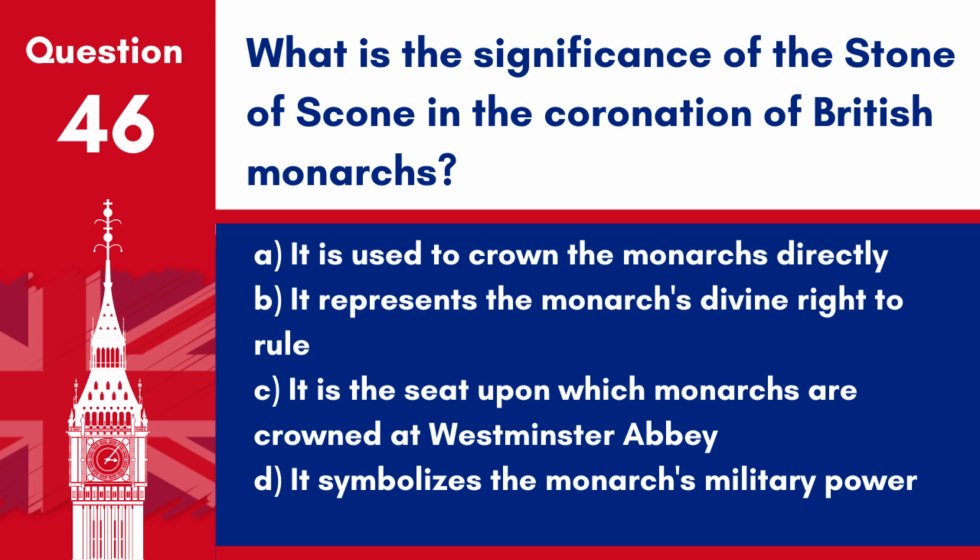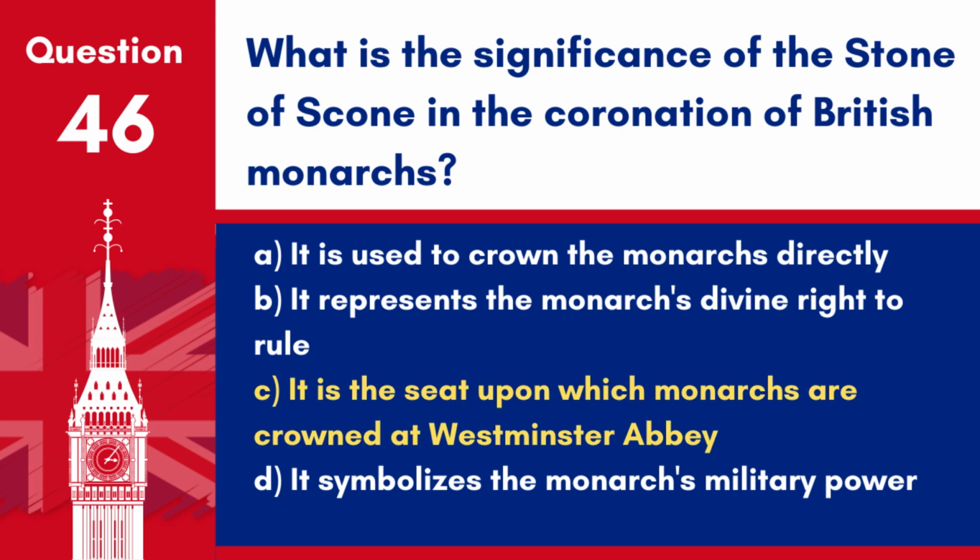Question 46. What is the significance of the Stone of Scone in the coronation of British monarchs? A. It is used to crown the monarchs directly. B. It represents the monarch's divine right to rule. C. It is the seat upon which monarchs are crowned at Westminster Abbey. D. It symbolizes the monarch's military power.